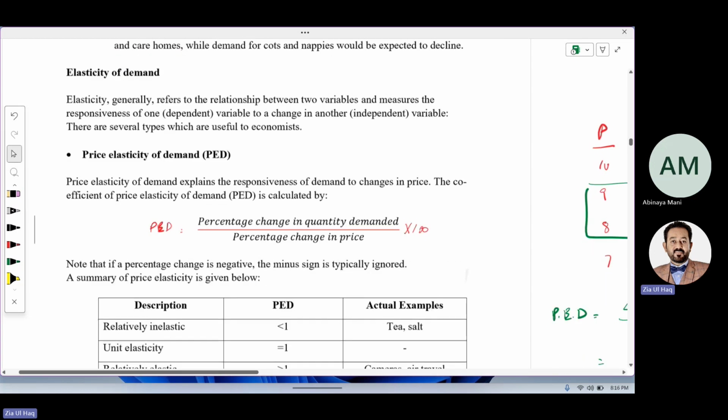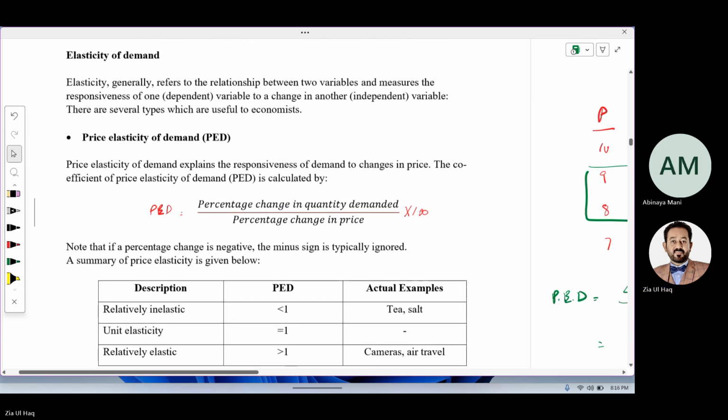Price elasticity of demand is a concept that we use to measure how much change in price will change the demand. Whether the change in price will make a change in demand or not. How much percentage change in demand will happen due to change in price?